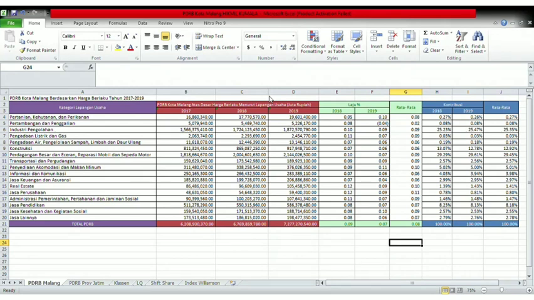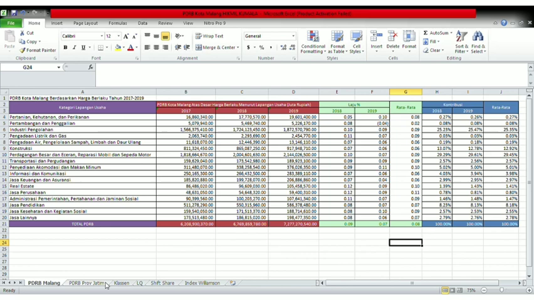Well, this time I will present about the analysis of Klassen typology. Klassen typology is used to describe the pattern and structure of economic growth in each region. Typology Klassen basically divides regions based on two main indicators, namely regional economic growth and regional per capita income. The data I use is Malang City data and East Java Province data.